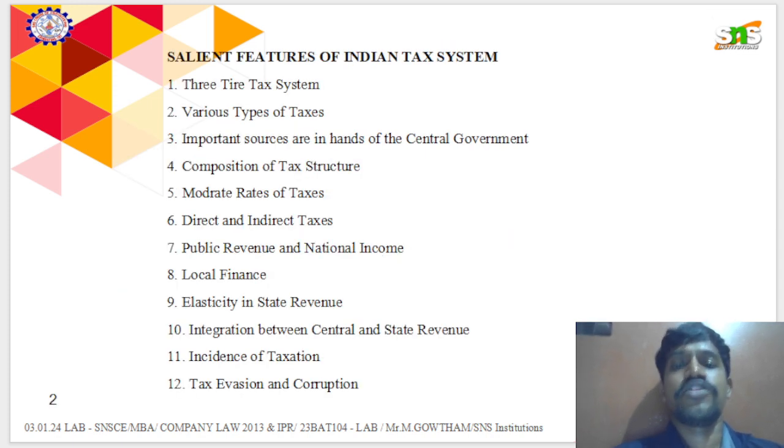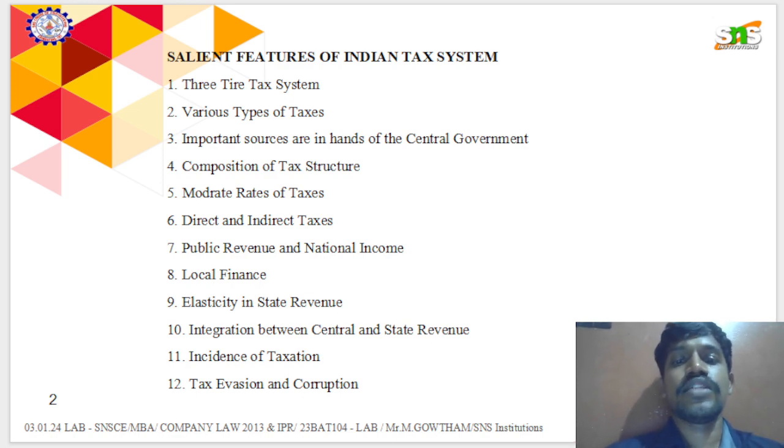So what features does it have? The first is the three-tier tax system, because the income is collected from three kinds of areas: income tax, sales tax, and entertainment tax, and many other kinds of taxes are covered under indirect taxes. The varied types of taxes include sales VAT, customs duty, entertainment tax, and cess. These are followed and deducted from a person's income.